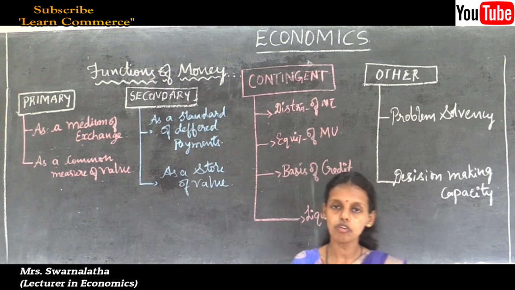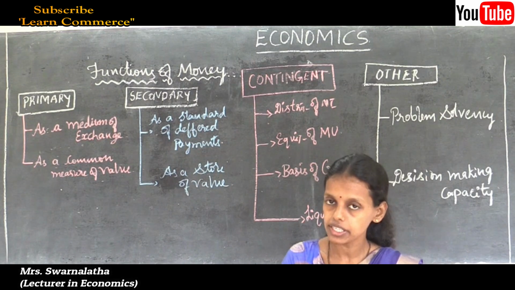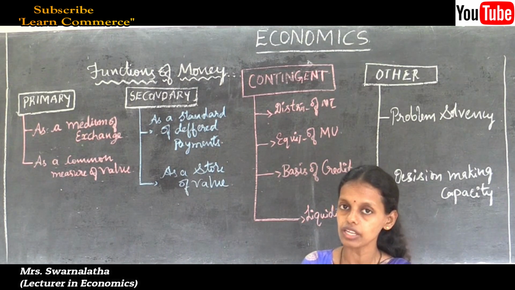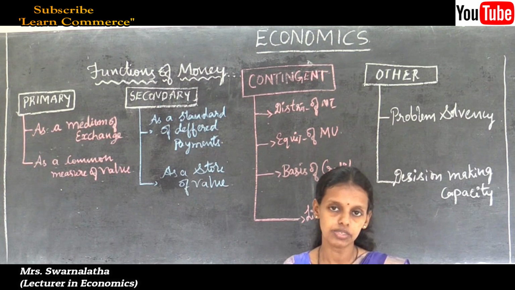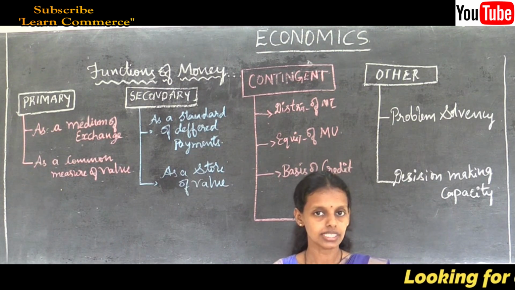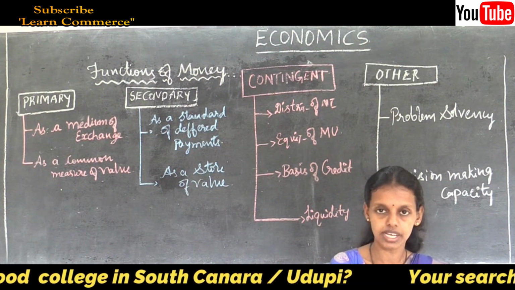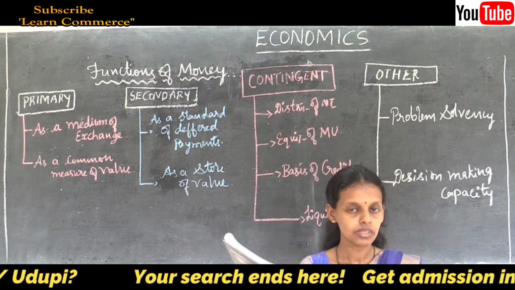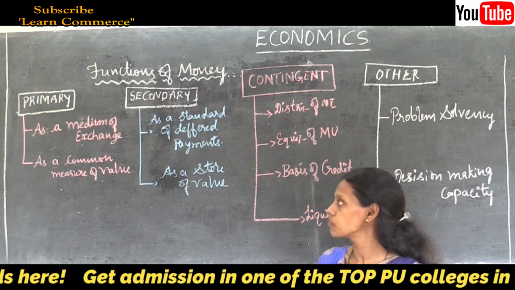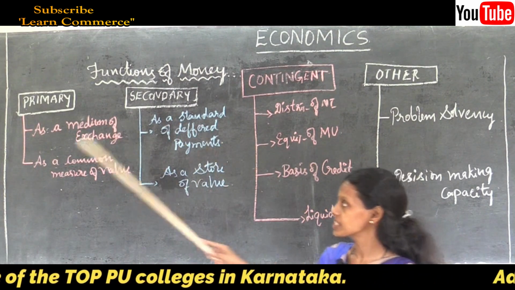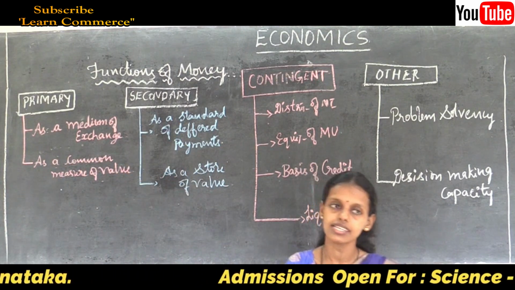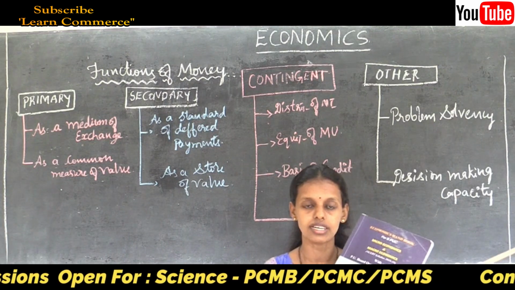For example, if I have 500 rupees, whatever goods worth 500 rupees I can purchase from any market. This book costs 100 rupees. The second main function is common measure of value. Commonly I can say that the worth of this book is 100 rupees.